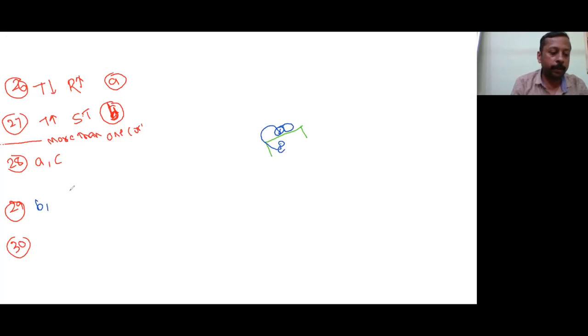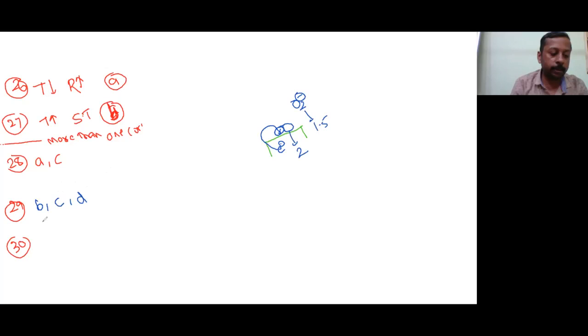Occupancy of pi star 2p. By molecular orbital theory, now it will become O2 minus, superoxide, it will form and occupancy will increase. And bond length increased. See here, bond order is 2. Here bond order will be 1.5. So bond order decreased, therefore bond length will be increased. 29th, B, C, D are correct options.